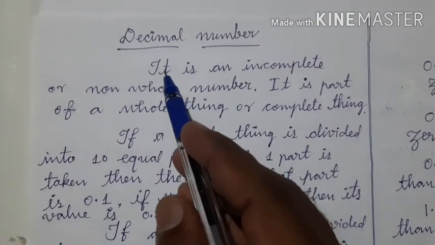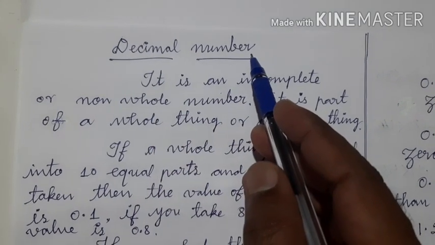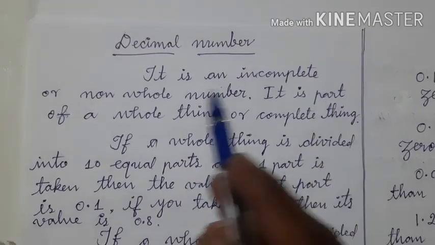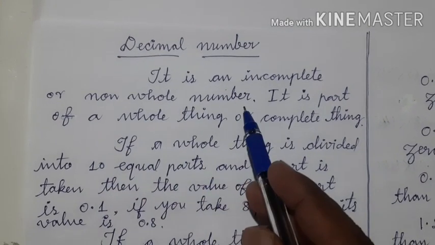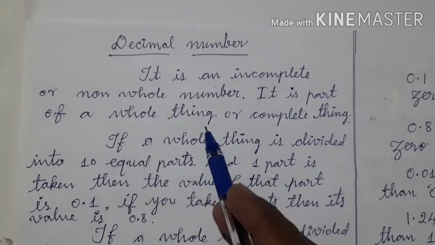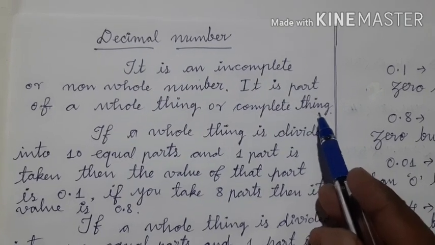Okay children, let us learn about the decimal number. It is an incomplete or non-whole number. It is part of a whole thing or complete thing. Okay?